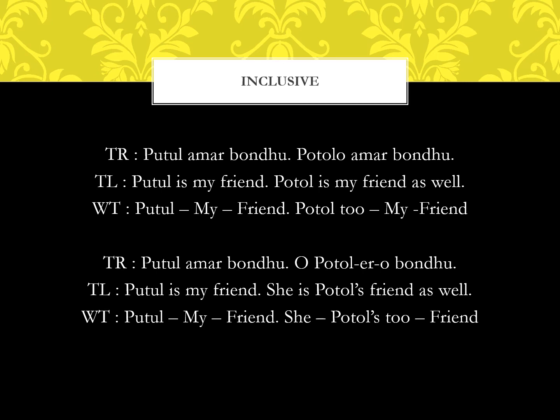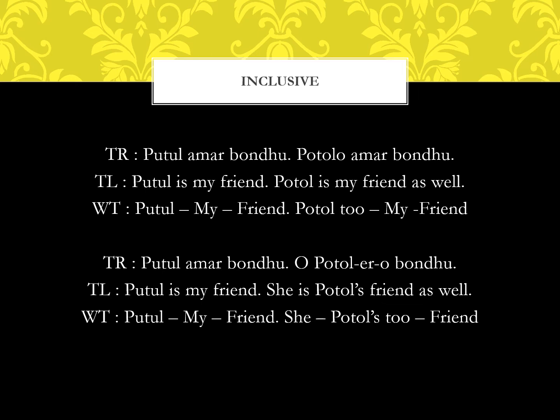Another thing, Potol is the name of the common friend. Potoler becomes the possessive case. So Potoler means Potol's, and adding O at the end of that possessive case, it becomes Potolero. It means Potol's also. So Potolero means Potol's also. So she, Potol's also friend. Literally, that's what the Bengali sentence means.